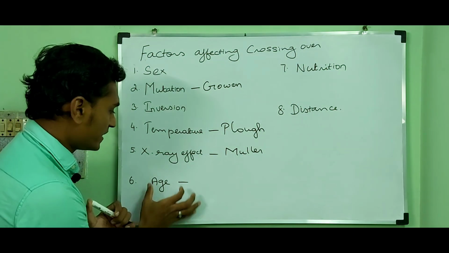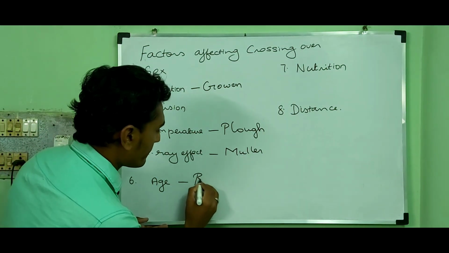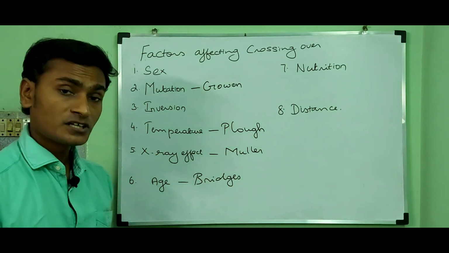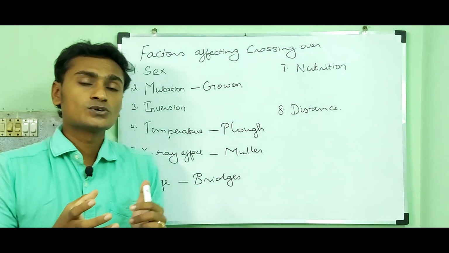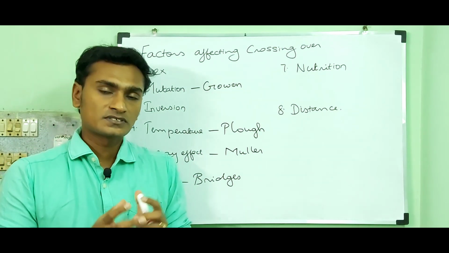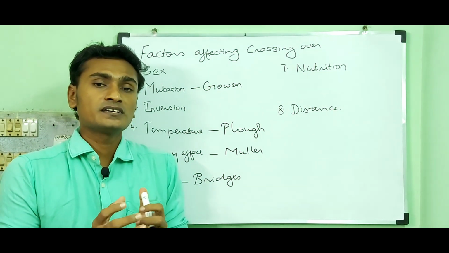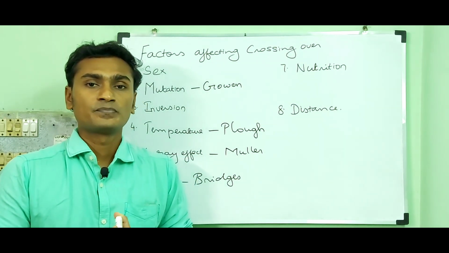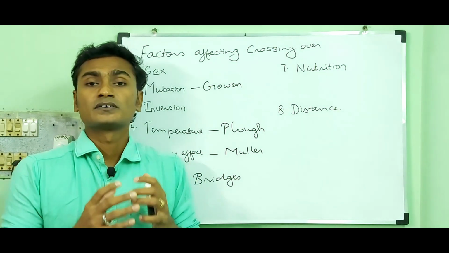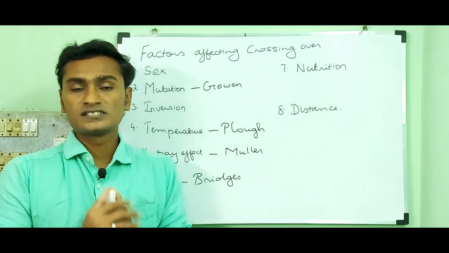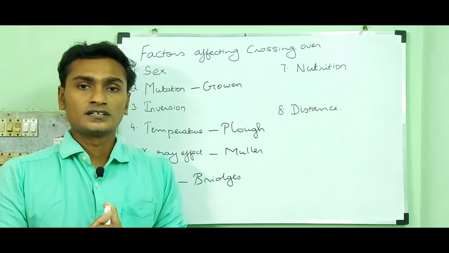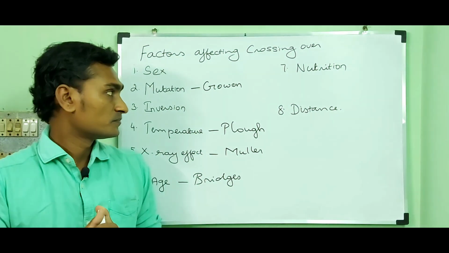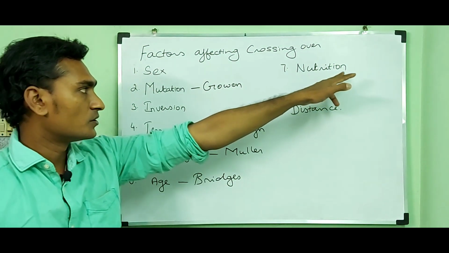Then the age. Bridges demonstrated that age also influences the rate of crossing over. In the case of old age female Drosophila, the crossing over rate is increased. Then the seventh one is nutrition.